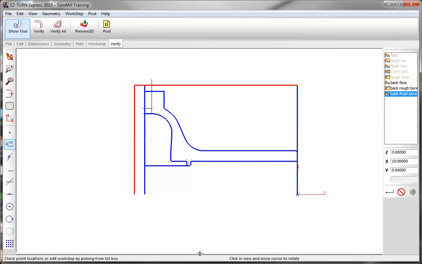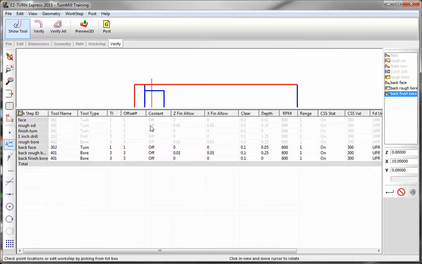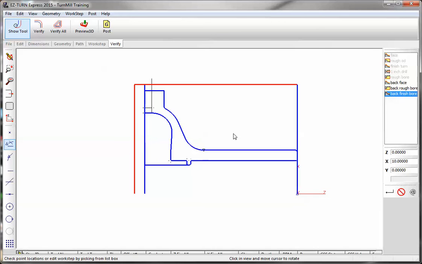You can look in your spreadsheet if you're not using the library where it would have already had your presets. So we're using tool 1 offset 1, our drill is tool 2, so we're turning with tool 1 and boring. So yeah, our boring bar is number 3, our drill is number 2, our back to our turn is number 1. So that's a good way of verifying it. And that concludes this video.